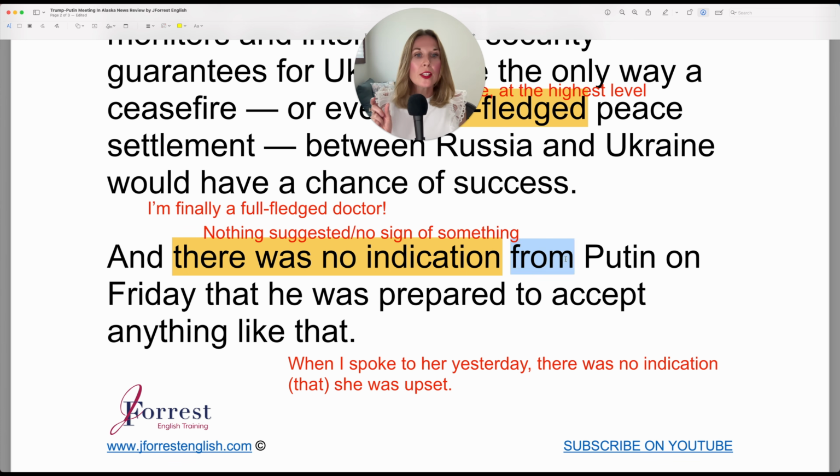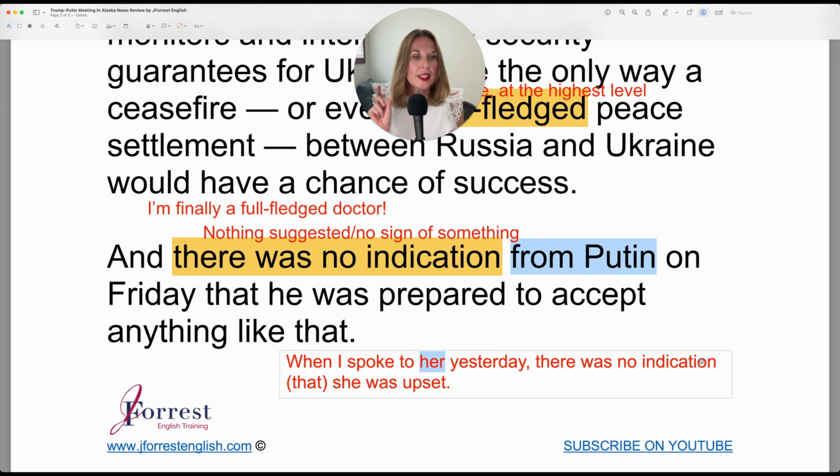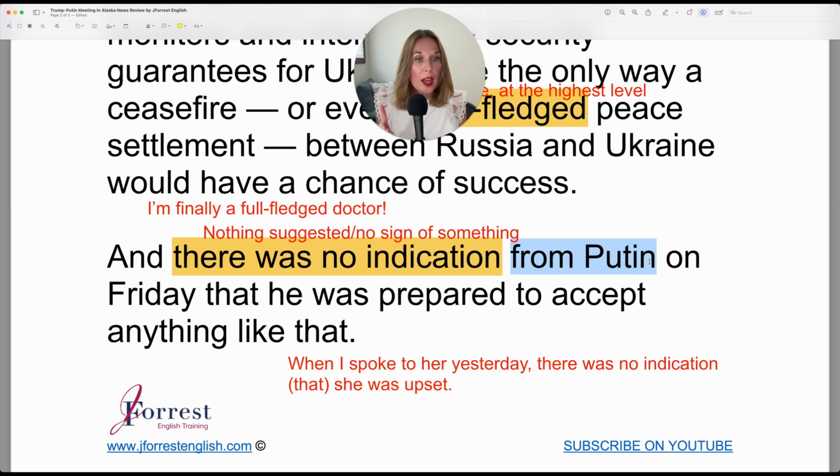Now here it's from Putin because it wasn't previously mentioned, but I don't need to say from her because I have spoke to her. So I already have the subject identified, but this is important because if you don't have the subject identified, notice you would use the preposition from someone. When I spoke to her yesterday, there was no indication that she was upset.